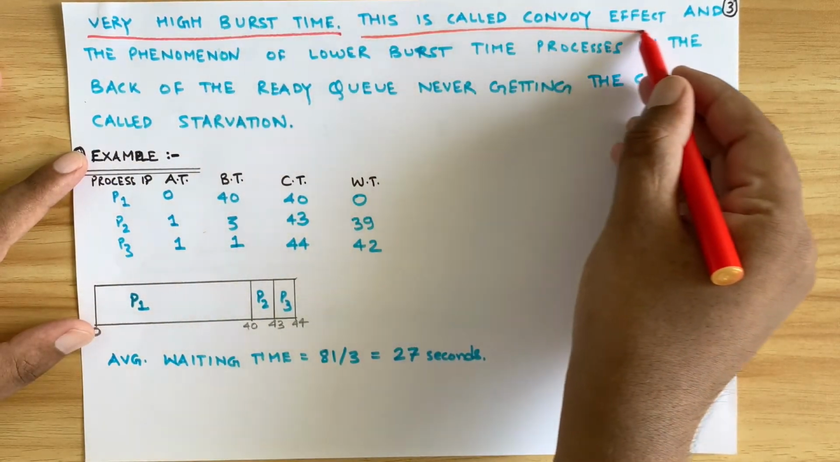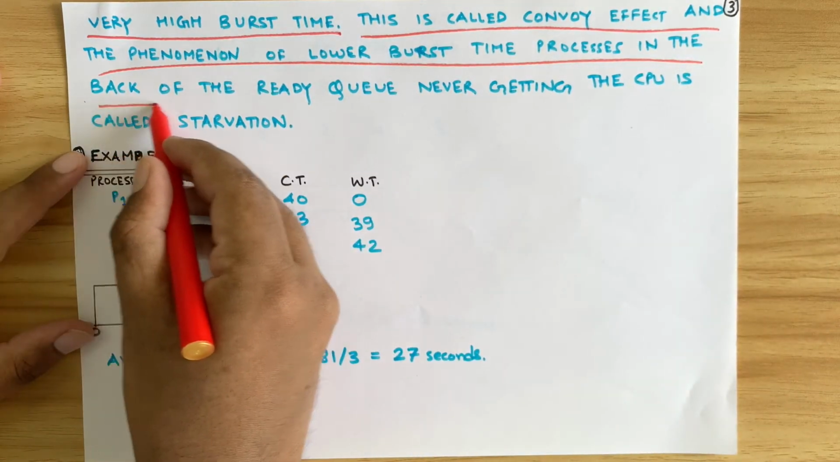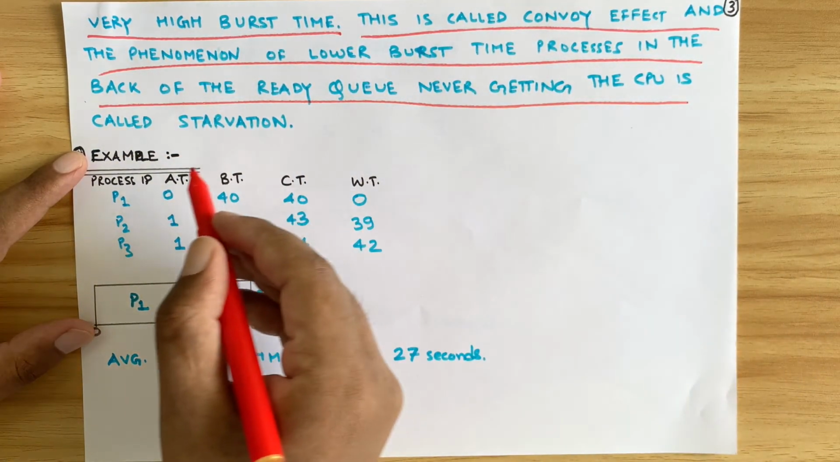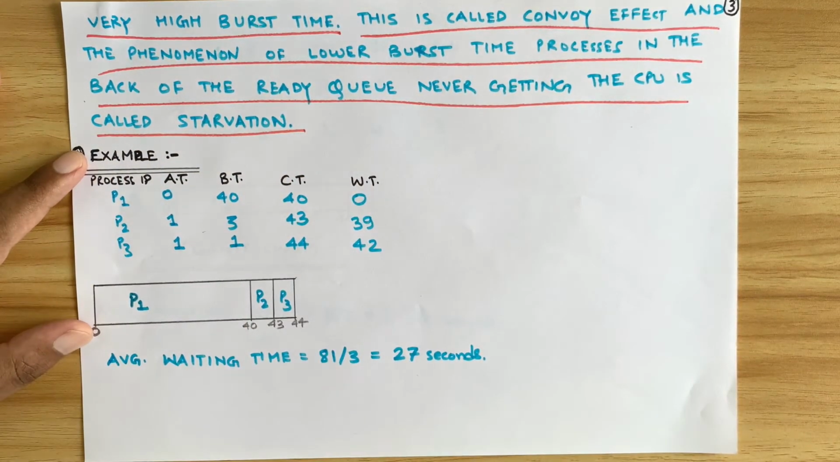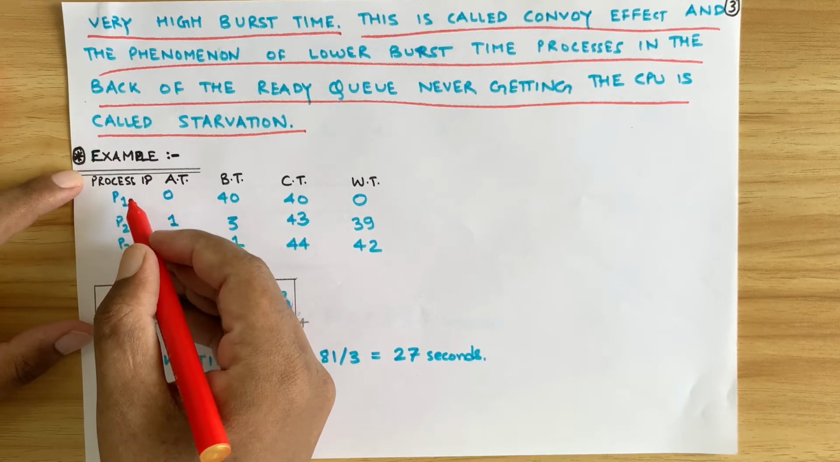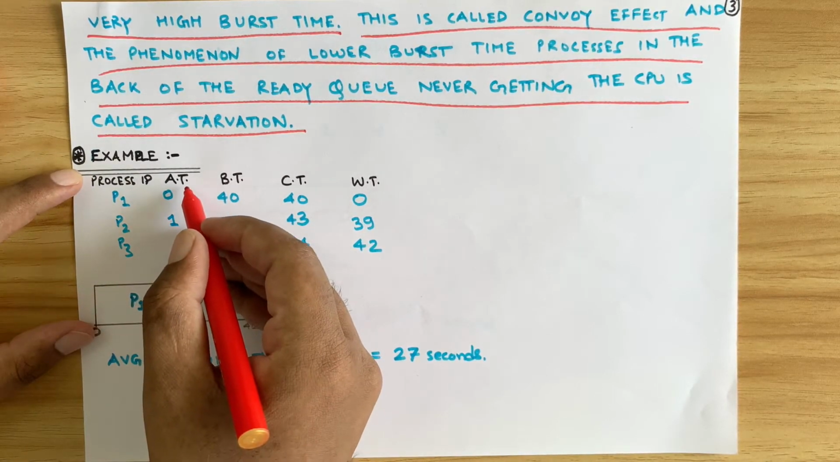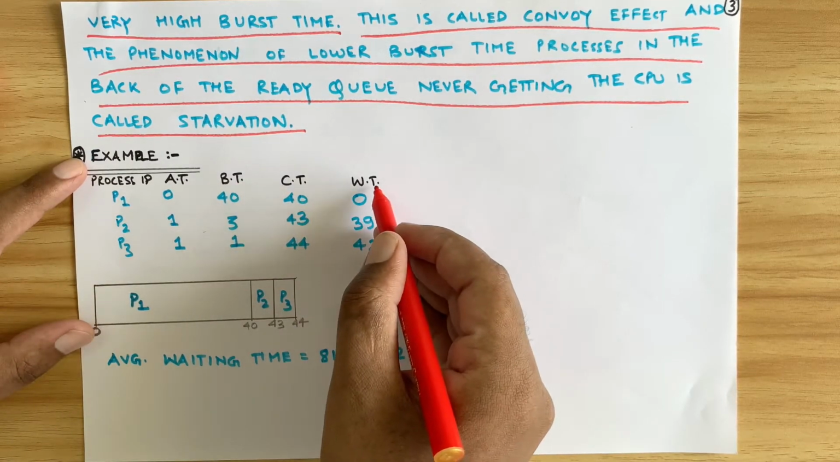This is called convoy effect, and the phenomenon of lower burst time processes in the back of the ready queue never getting the chance to execute in the CPU is called starvation, right? We will understand it with an example. This is the process ID P1, P2, P3. This is arrival time, this is burst time or execution time, this is completion time, and this is waiting time, right?